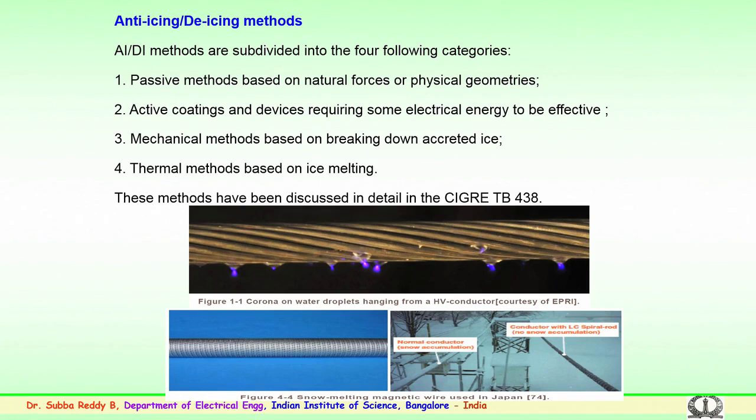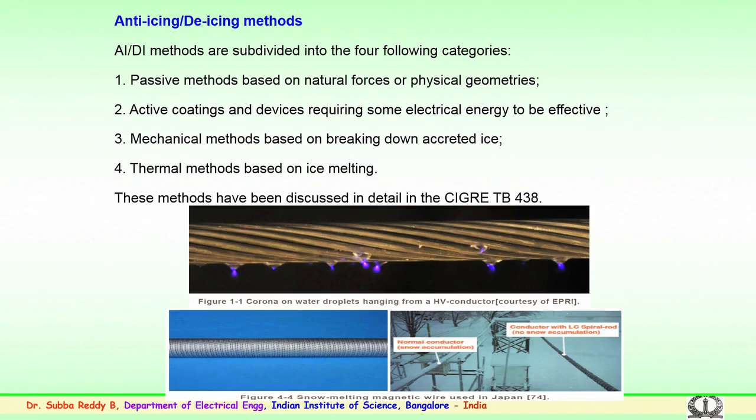So, anti-icing or de-icing methods are basically divided into 4 major categories. One is the passive methods. These are based on natural forces or physical geometries. We will discuss the importance of each of the methods. Second is the active coatings and devices, which require some electrical energy to be effective on the coatings, so that the accumulation of ice or snow is prevented.